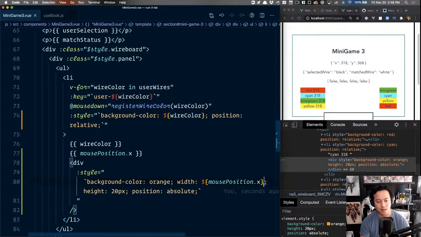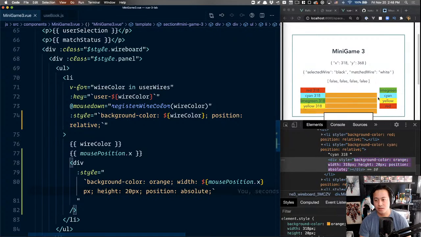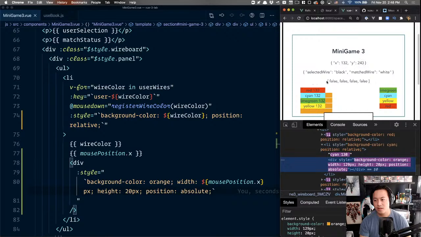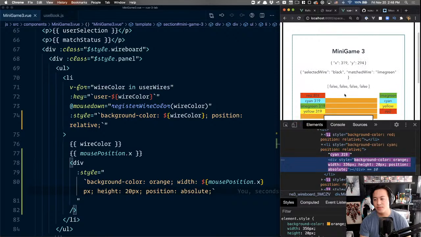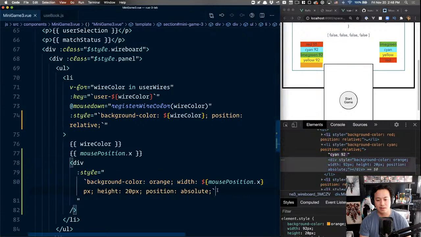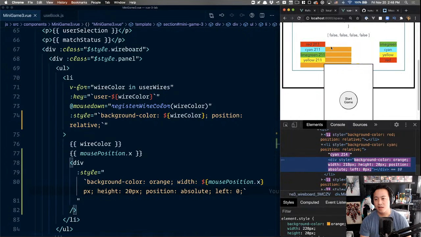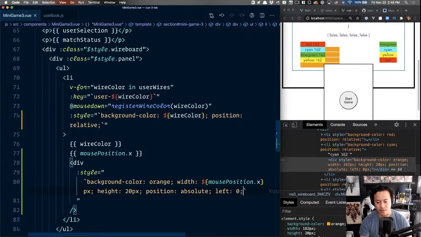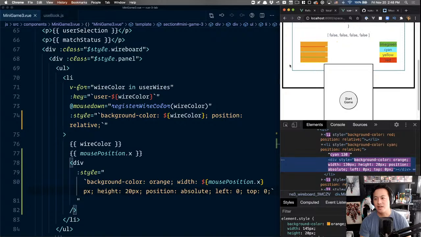Oh wait, this should be pixels. There we go. All right, much better. I was like, what is going on? Okay, so now I can say left 0. And then, oh, got it. It's all shifting down by 1. So if I'm really doing this, top 0. There we go. Okay. Woo, we have our wires.